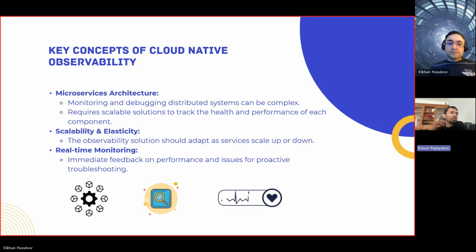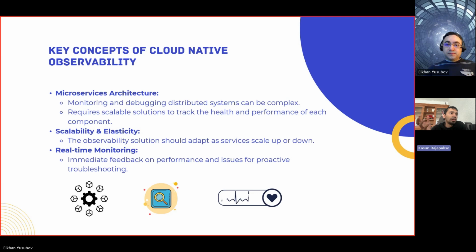So if something goes wrong, identifying the specific root cause among these hundreds of services will not be easy, right? Therefore, we can use observability to resolve that kind of complexity.